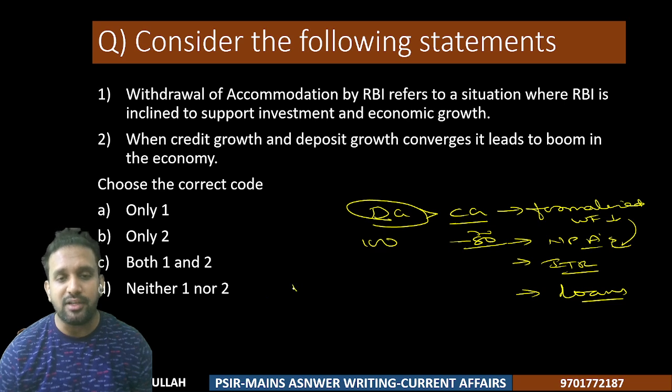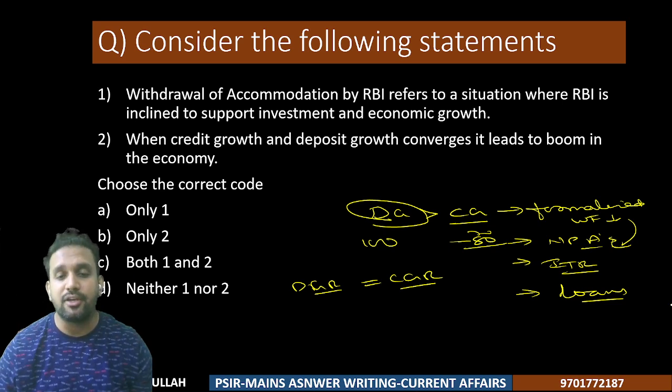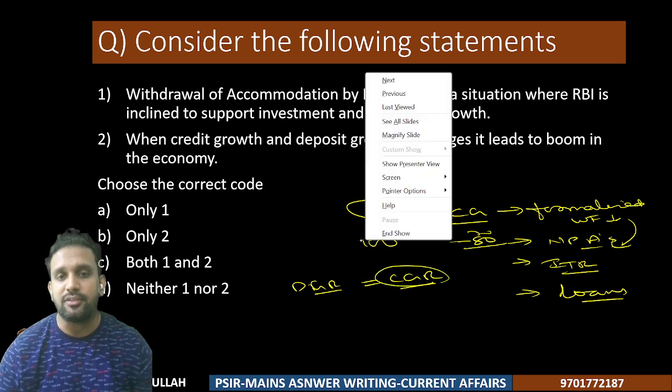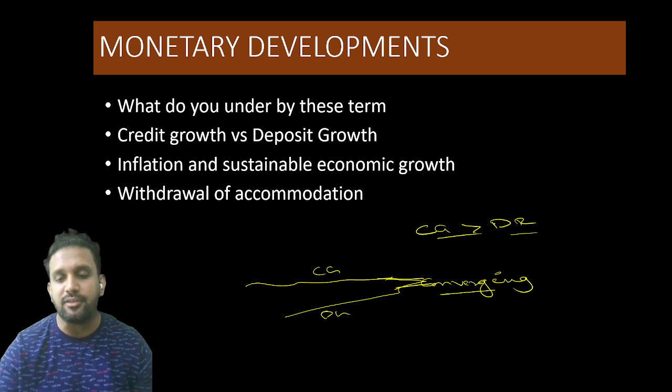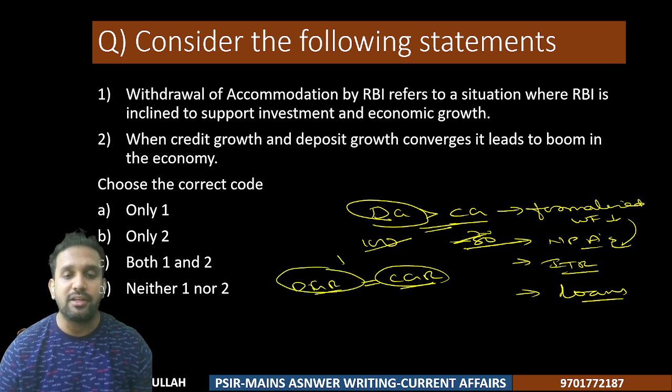But the economic survey says that now deposit growth rate is the same as credit growth rate. Why is this happening? Both are converging. Deposit growth rate is converging to credit growth rate. Why? Not because they have started lending more. Here in this scenario, deposit money is 100 rupees and credit is 80 rupees, right? So if the survey says that these both are converging, it means what? 100 rupees is deposit, 100 rupees given. This is not happening. The deposit growth rate is decreasing and becoming equal to credit growth rate.